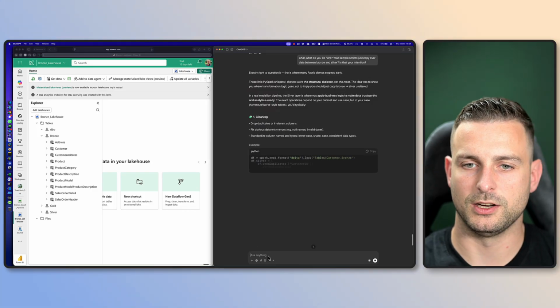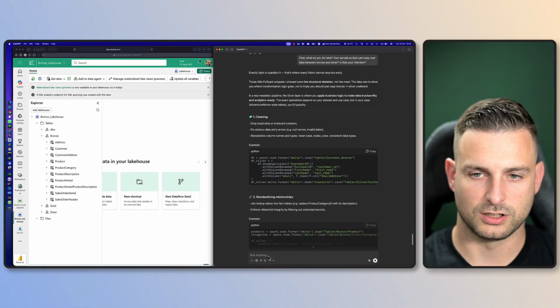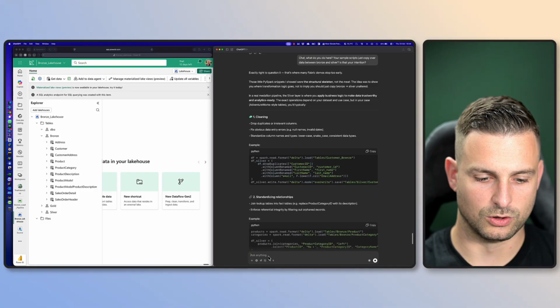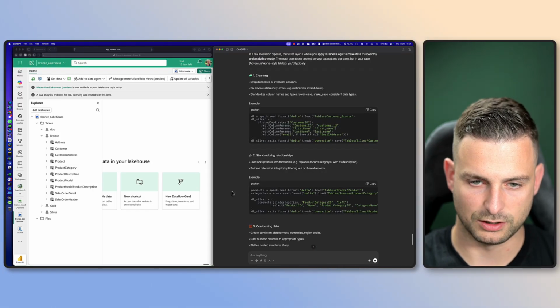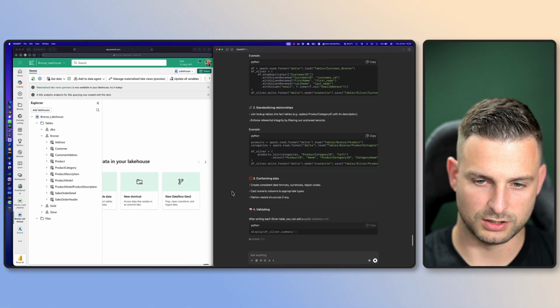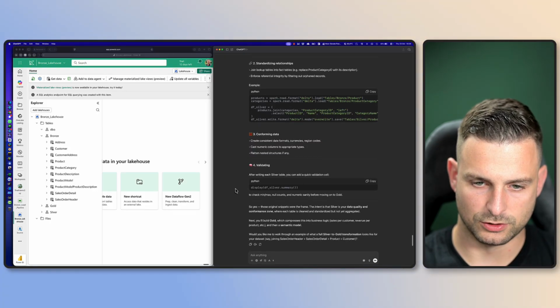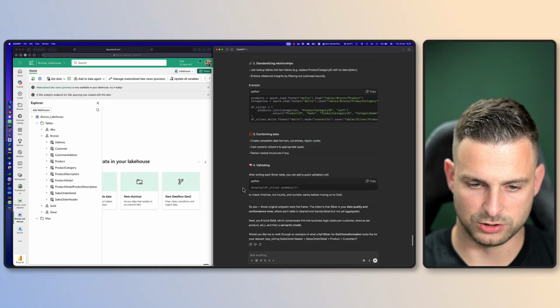Now it's actually telling me that this is right and that many Fabric demos stop too early, so the structural skeleton is not to meet, and so on. It's telling me there will be more on this later. Some examples: removing irrelevant columns, standardizing relationships, conforming data, currencies, regions, and so on. All right, I think I'll just believe this. I don't really care about this for now.